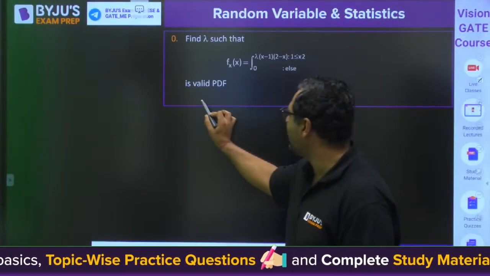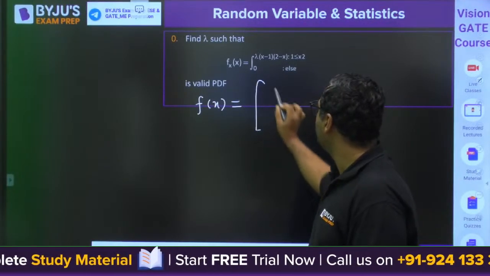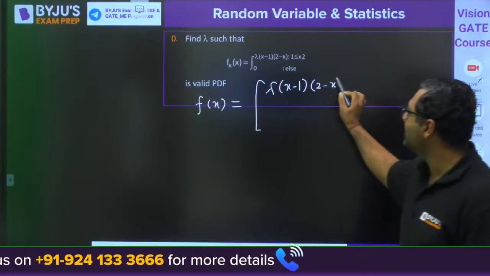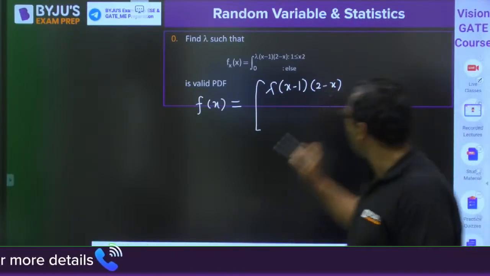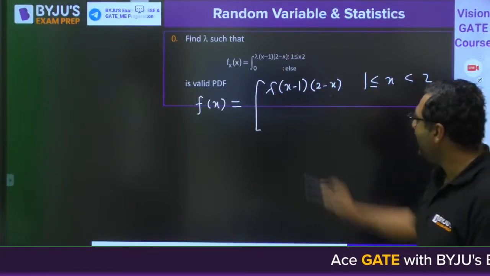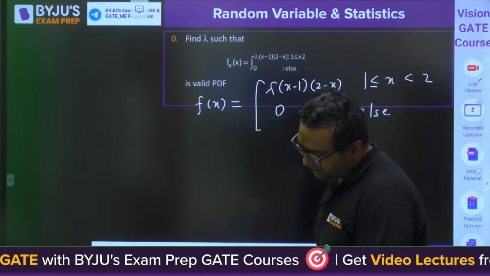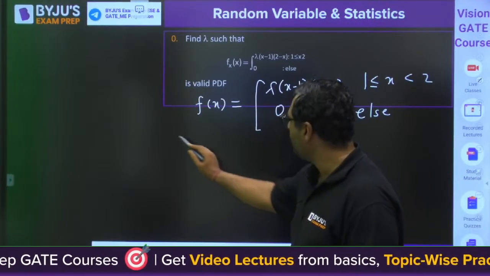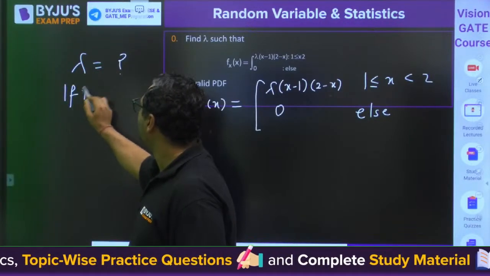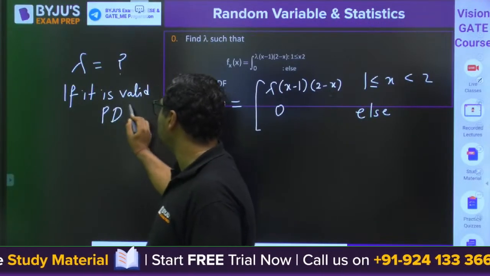Next question is, once again, I am writing the question. Fx is lambda times x minus 1, 2 minus x, when 1 is less than or equal to x, less than 2, and it is 0 else. And he is asking, you need to find out the lambda value if it is a valid PDF, valid probability distribution function.